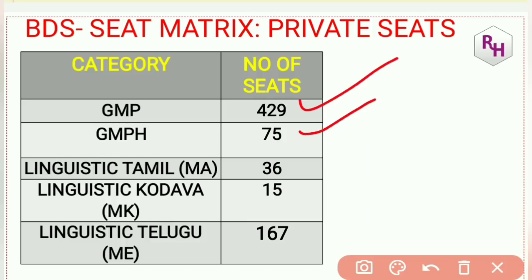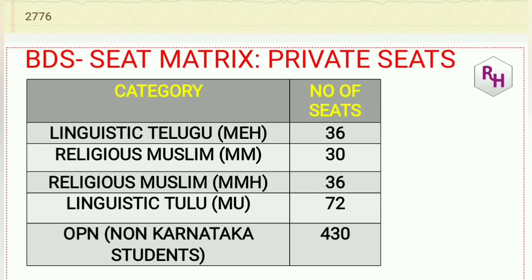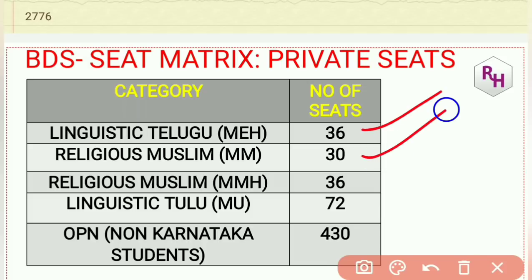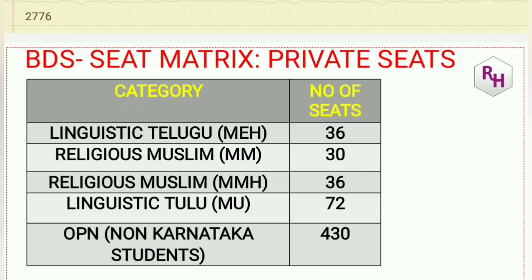GMP 75 seats. Linguistic Tamil 36. Linguistic Kodava is there here. It is not there in the medical, but here it is there because of Coorg Institute of Medical Science, it is there in Madikeri. So linguistic Telugu 167 seats are there. Linguistic Telugu MVH Hyderabad Karnataka, H means 36 seats. Religious Muslim 30 seats are there. Religious Muslim Hyderabad Karnataka 36 seats are there. Linguistic Tulu 72 seats. Open Karnataka students 430 seats are there.